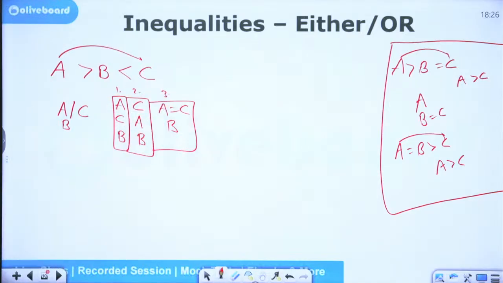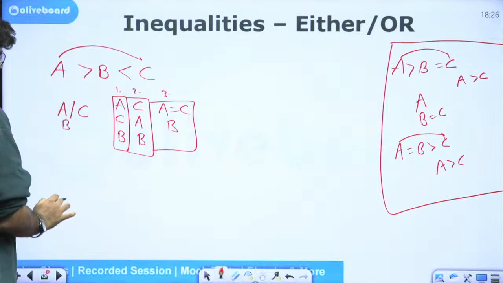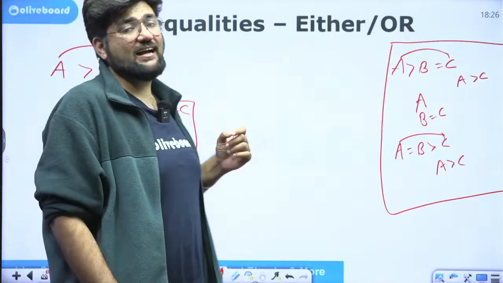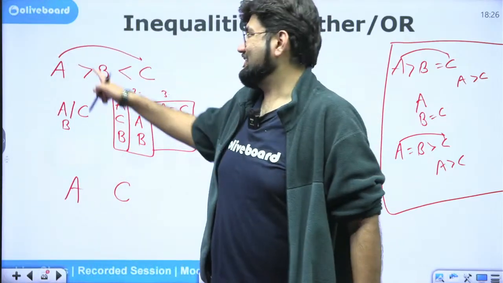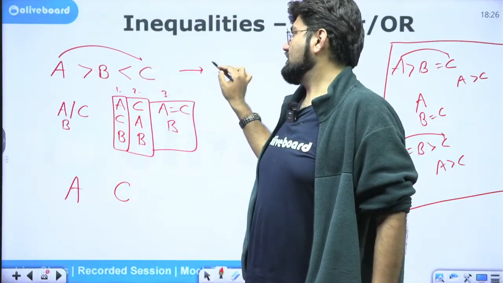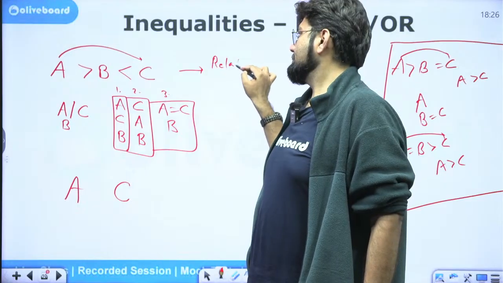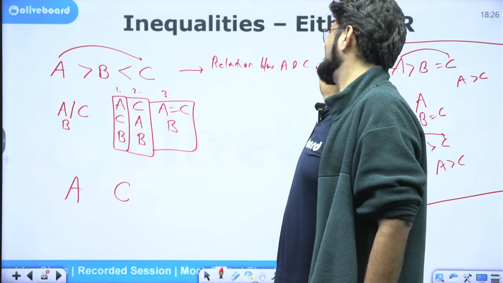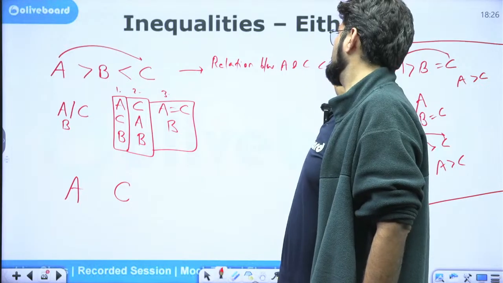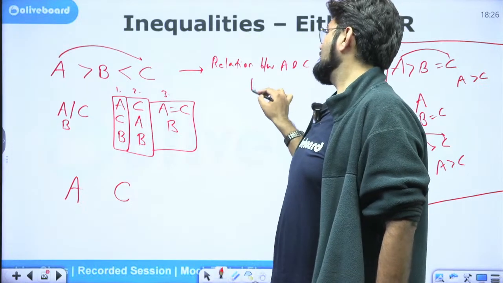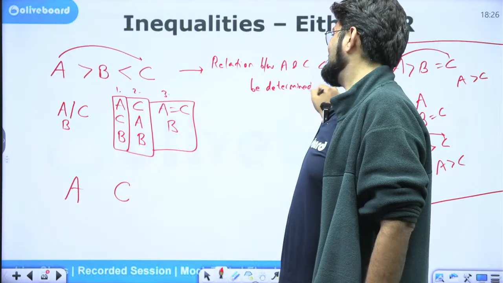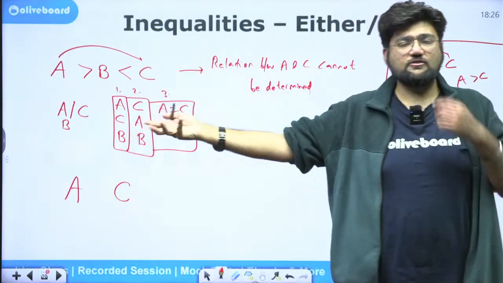That means we come back to the fact that if we have 2 elements for which I can't have a definite relationship, like in this case, the relationship between A and C cannot be determined. I don't know what is the relation between them.